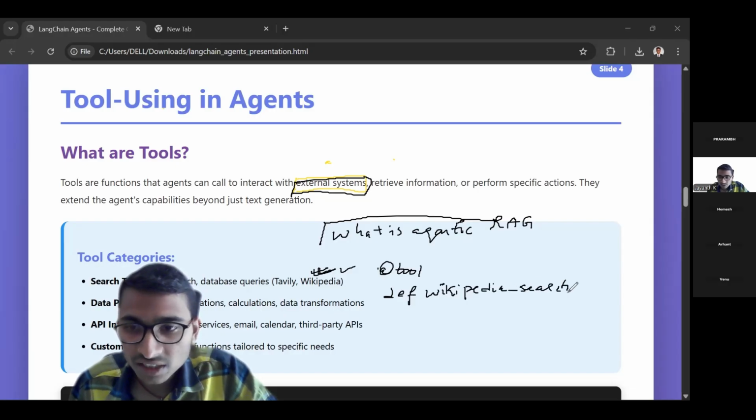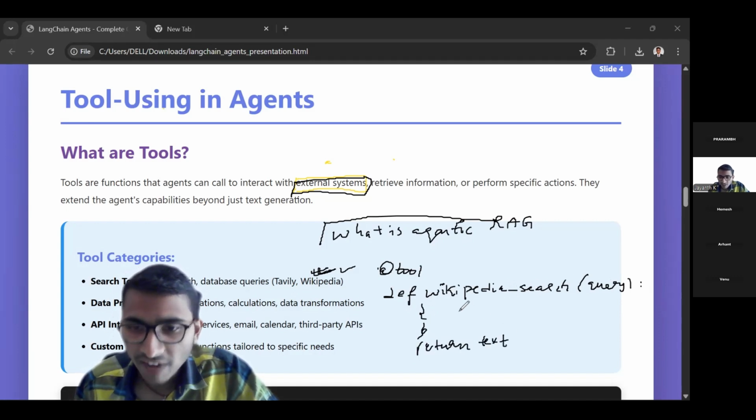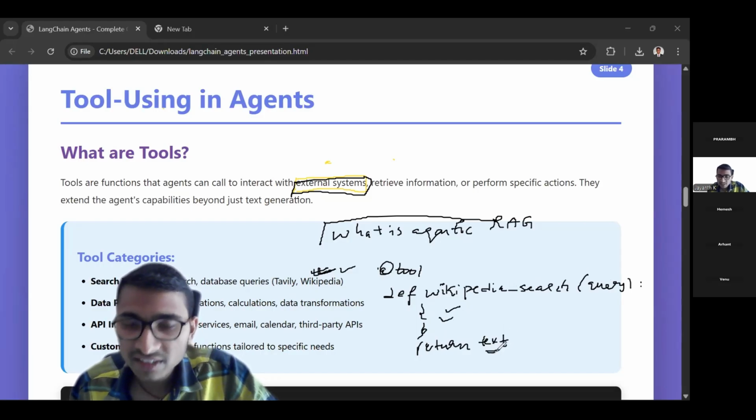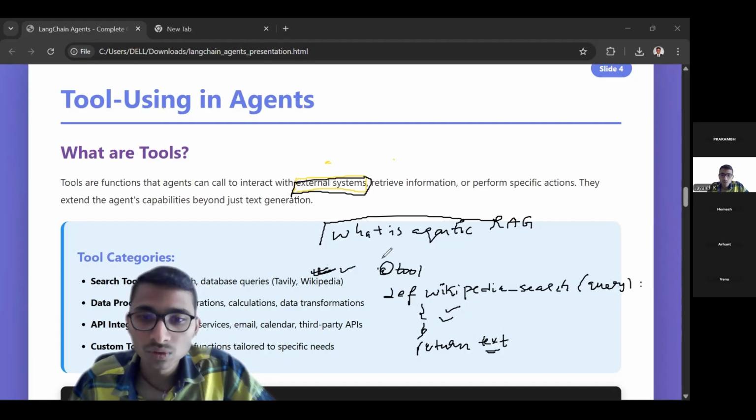Let's say some function definition I'm writing, where the user query will come here, and here I will do something and return text. I will take the Wikipedia API, get the information, and return the text. Now this is a tool. Are you able to understand?